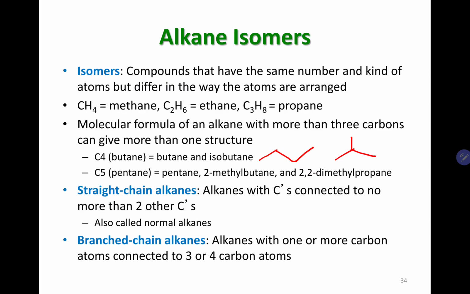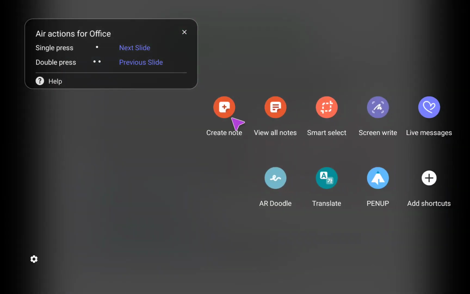But for pentane you can have a few more. For pentane you can actually have three isomers. You can have one straight chain and then the rest will be branched chain alkanes. What are branched chain alkanes? Once again, they have one or more carbons which are connected to three or more other carbon atoms. All right, so let's take an example.